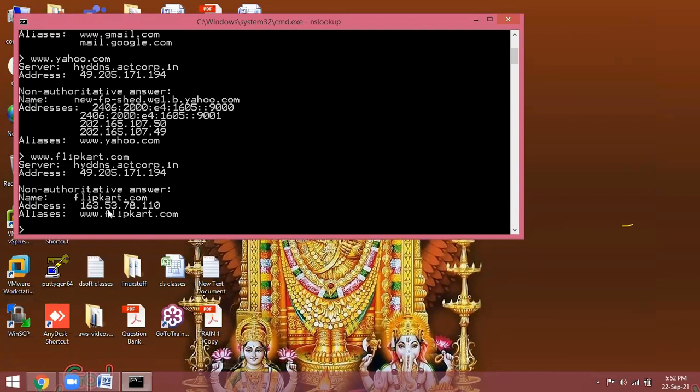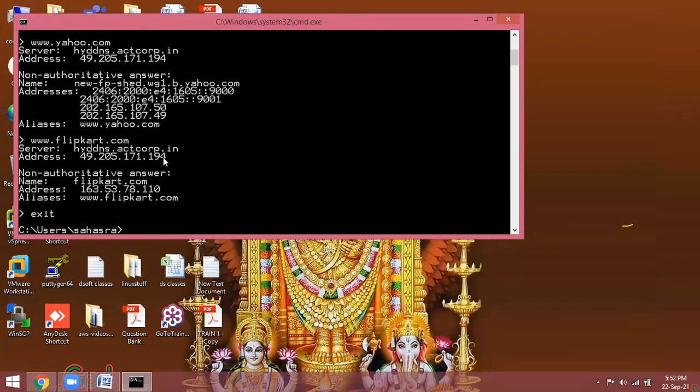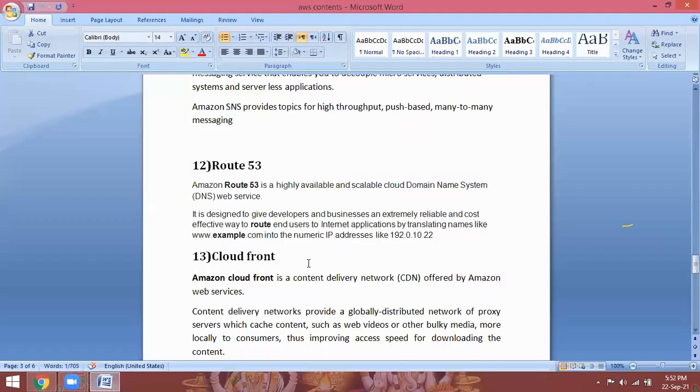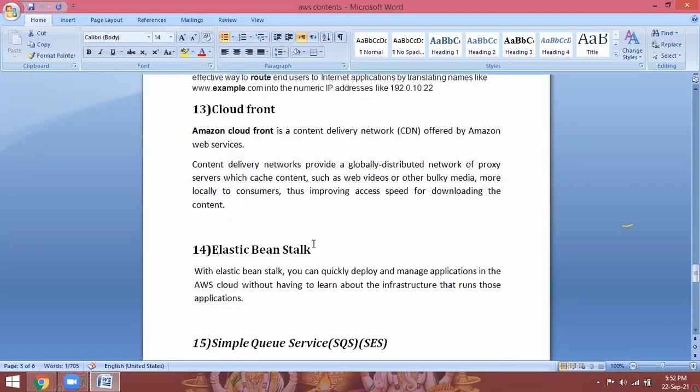If I give numbers like this, 163.53.78.110 Flipkart, 202.165.107.49 Yahoo, thousands or hundreds of numbers, you cannot remember which number is for which website. But names you can easily remember: gmail.com, flipkart.com, yahoo.com. If you want to see the IP addresses, go to your command prompt, run nslookup, type the domain name, and it shows the IP address.